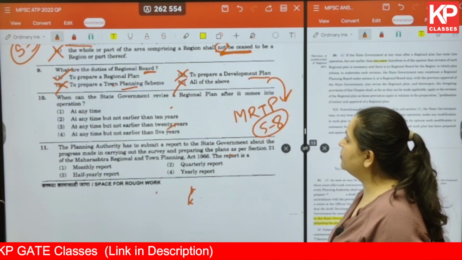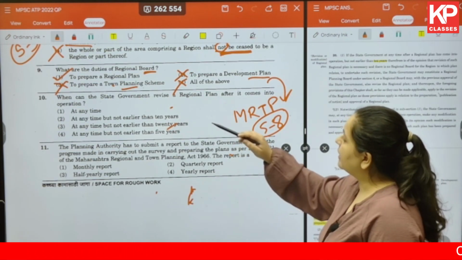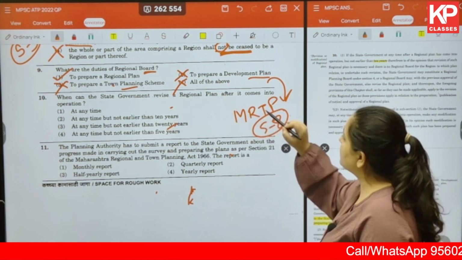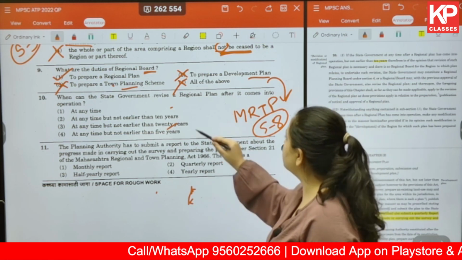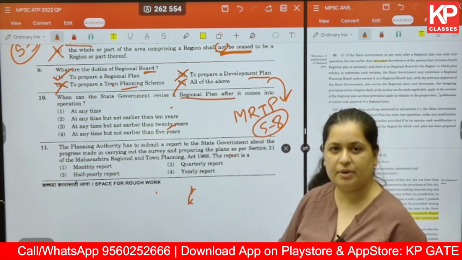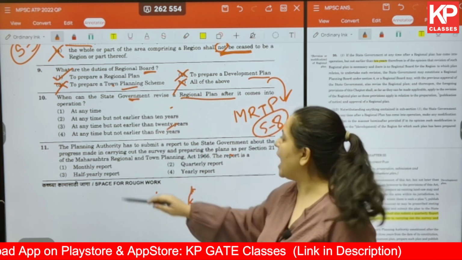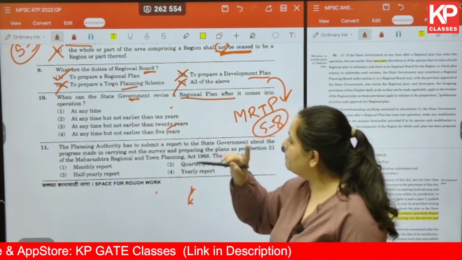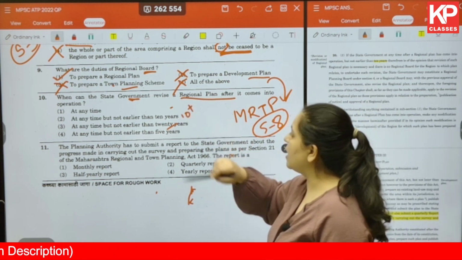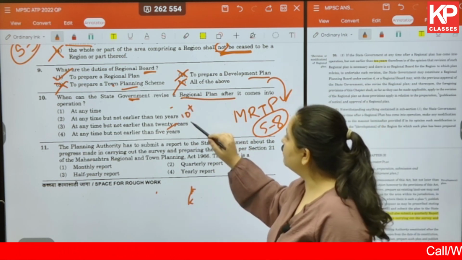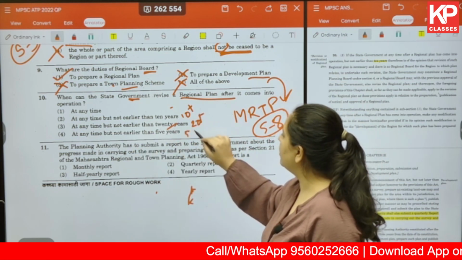Okay, let's move ahead. Question number 10. When can the state government revise a regional plan after it comes into operation? So what it is saying is, the regional plan has already come into operation. Now, when can the state government revise it? At any time, but not earlier than 10 years. So 10 plus years, at any time after 10 years. At any time, but not earlier than 20 years. At any time, but not earlier than 5 years.